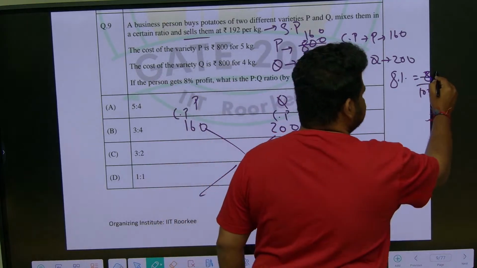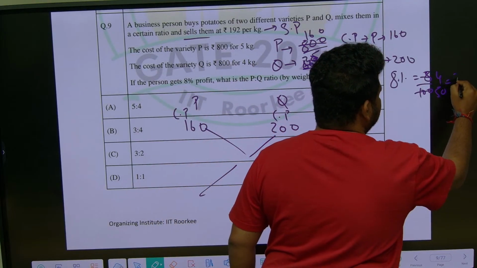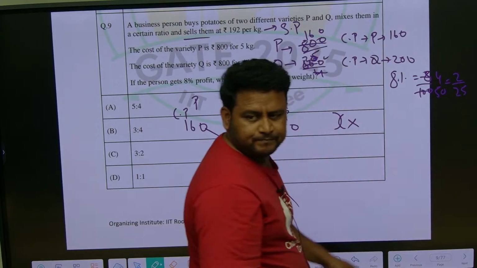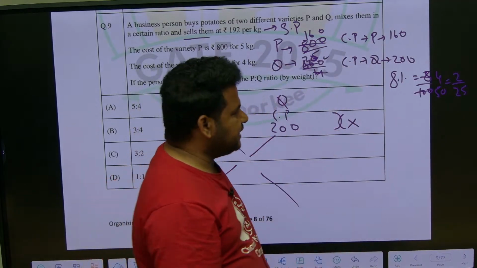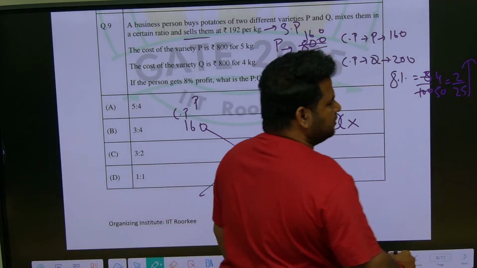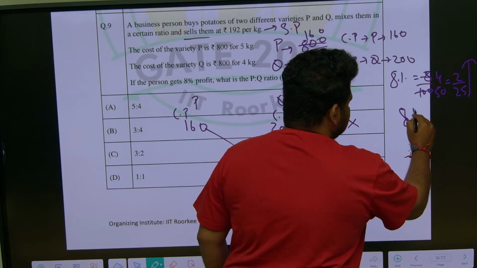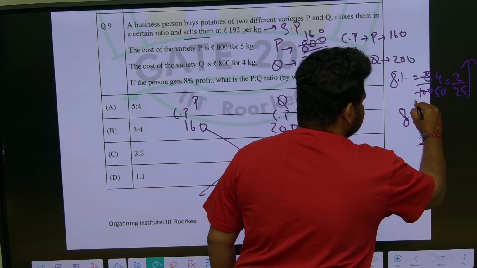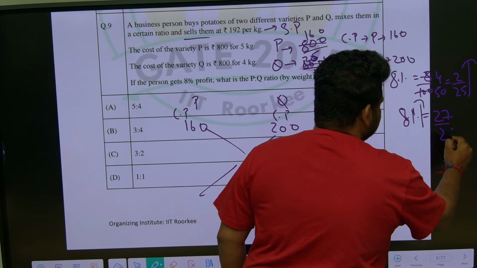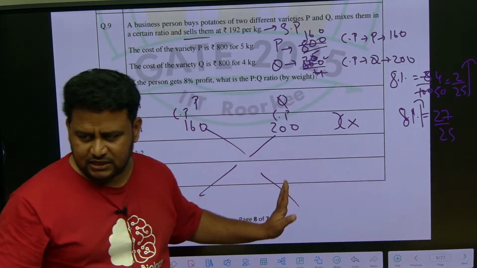So, this can be written as what? 4 by 50 or 2 by 25. They are telling increase. So, 8% increase, it will become how much? 8% increase will become 27 by 25. Correct now? 27 by 25 it will become.